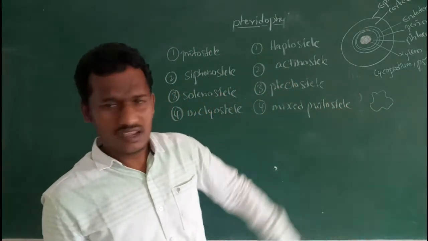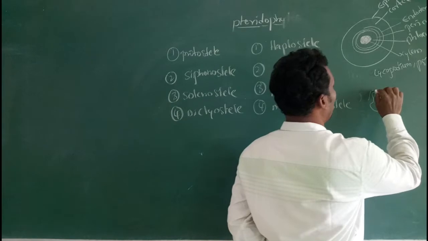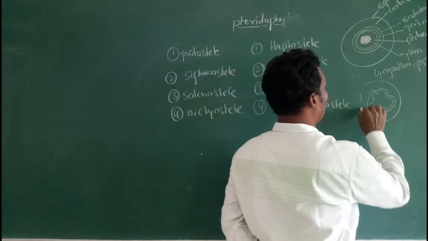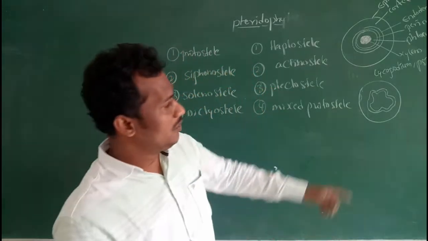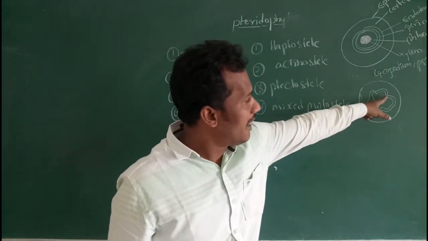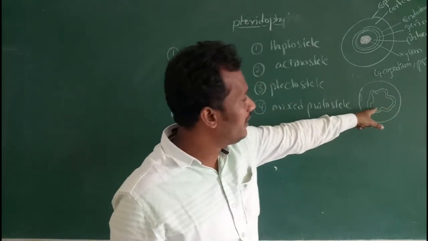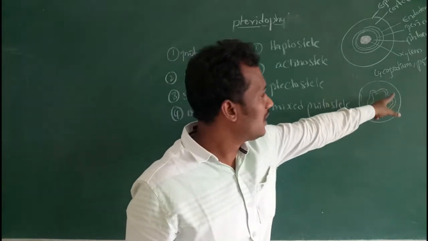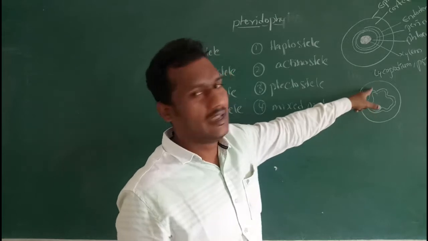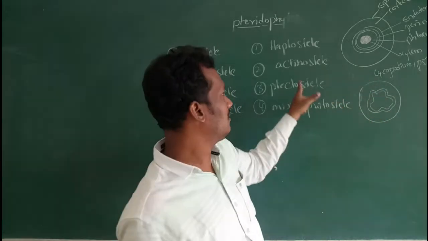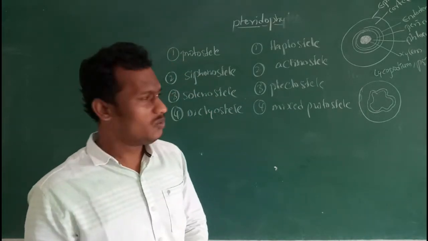Xylem is present in a star-shaped condition, surrounded by phloem. In actinostele, the xylem has radiating arms. It is surrounded by the phloem, then pericycle, endodermis, cortex, and epidermis. This is known as an actinostele.